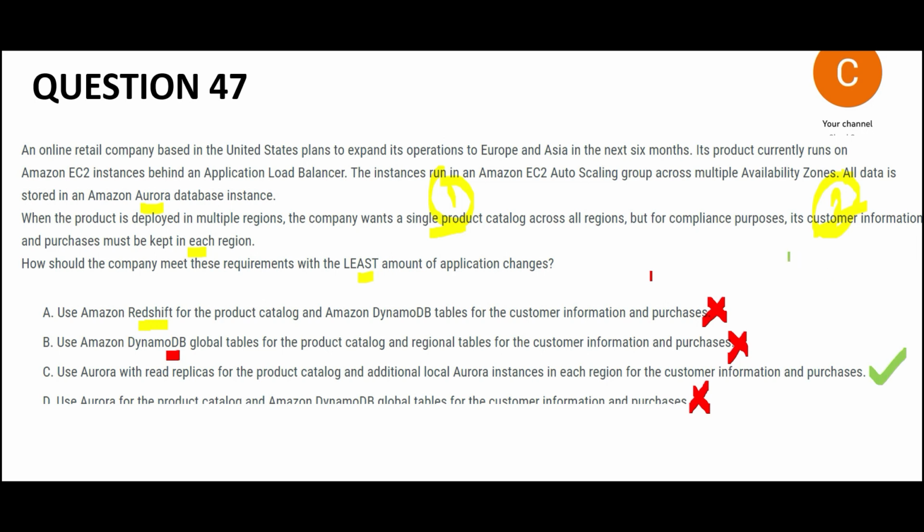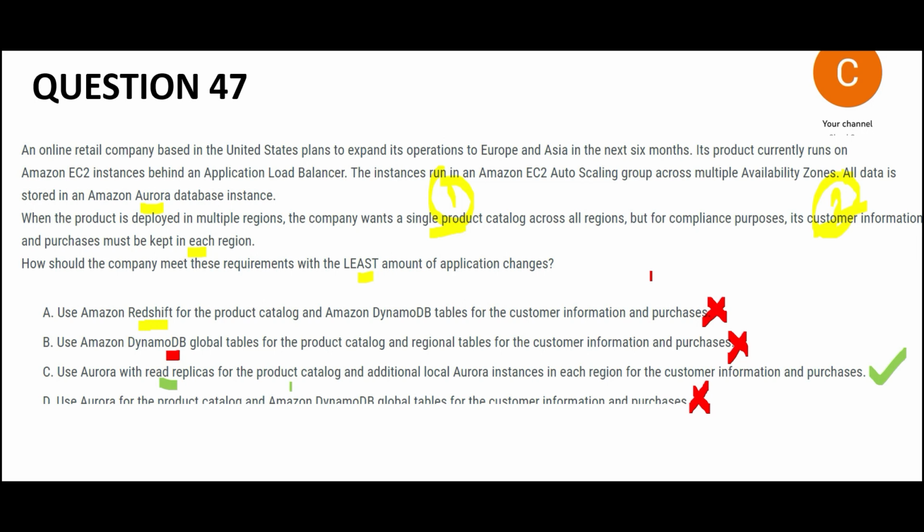So this would be my answer. But will Aurora help here? Aurora with read replicas. See, product catalog, you want one. Suppose there are 10 products in the catalog. The same 10 products should be used in each region. So read replicas will work because in the primary database we will update the catalogs and it will get replicated to the read replicas.